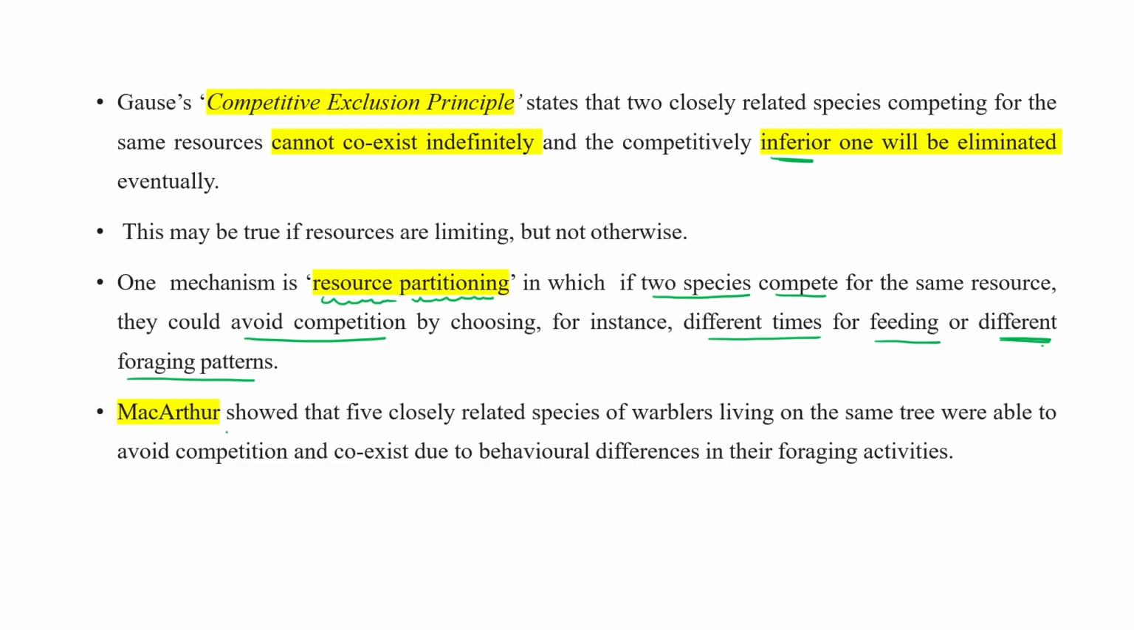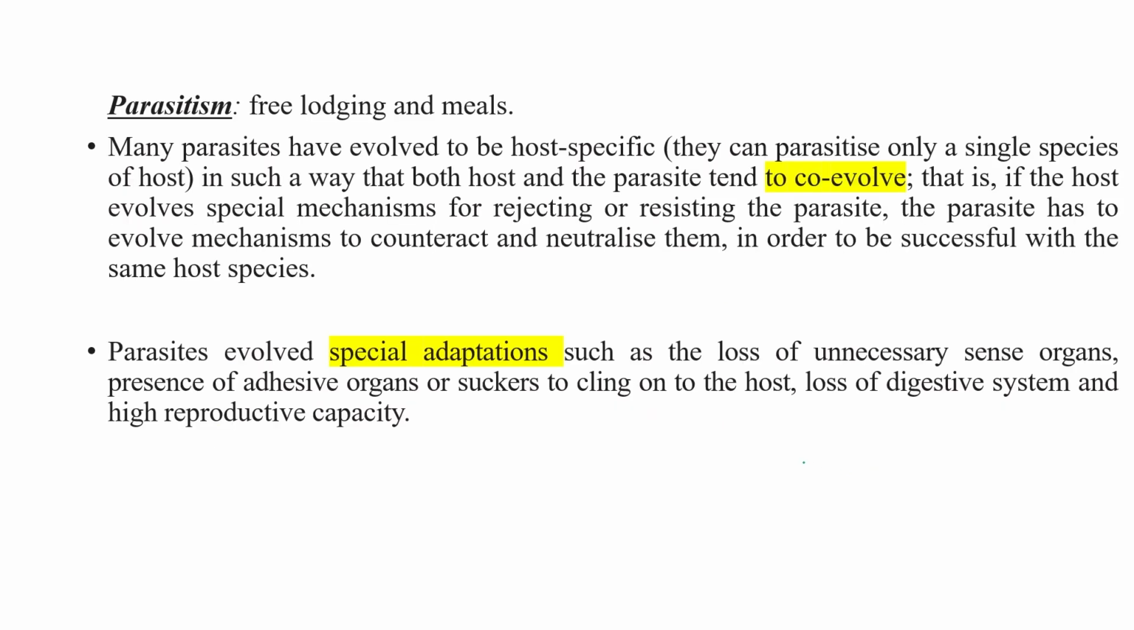MacArthur, another ecologist, showed that five closely related species of warbler birds living in the same tree were able to avoid competition and coexist due to their behavioral differences in their foraging activity. Okay. Now next is parasitism. Parasitism is also known as free lodging and meals.